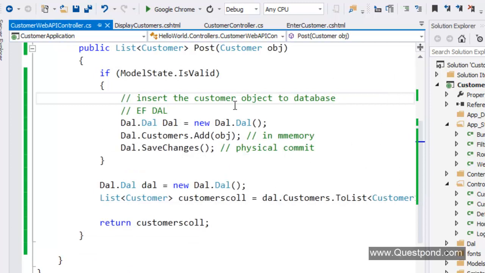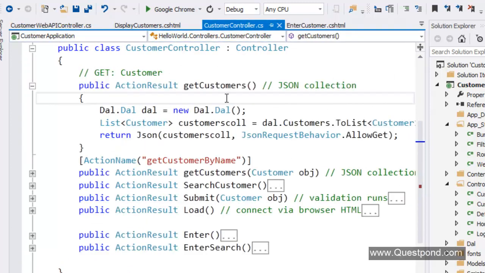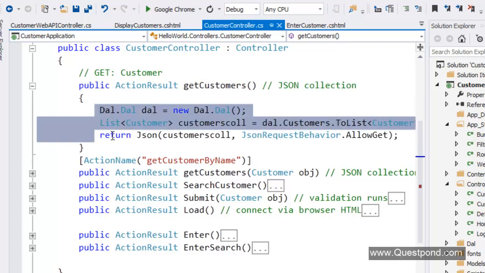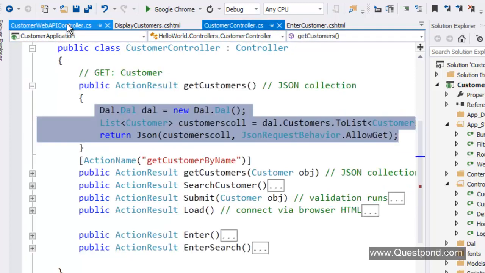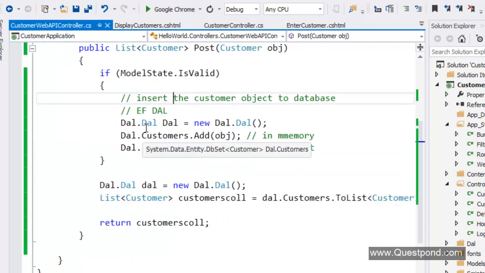In the same way, we have a get customers function here. If you remember this get customers action, it actually gets all the customers from the database. So what we'll do is we will go and copy this code. And in web API, now we don't have to say here get customers or search customers. What we have to say here is only get.